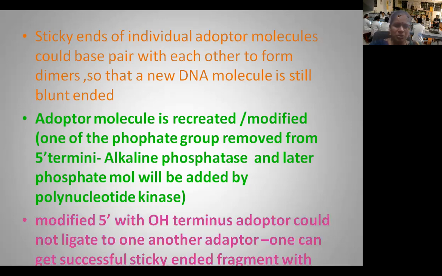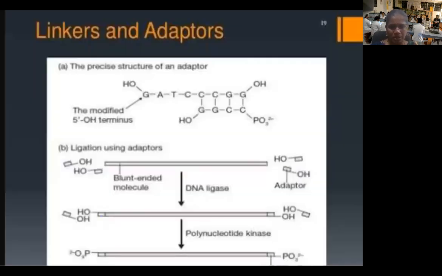So why are we doing this? When we remove the phosphate molecule from the modified 5' region, you can see the presence of a hydroxyl terminus. An adopter with a hydroxyl terminus could not ligate to another adopter. Just imagine this is the 5' phosphate group; the opposite end is the 3' hydroxyl group.